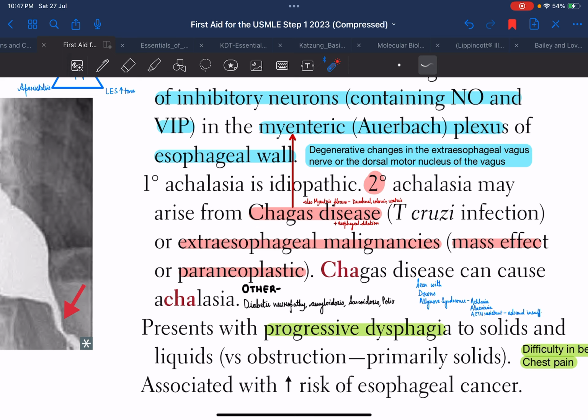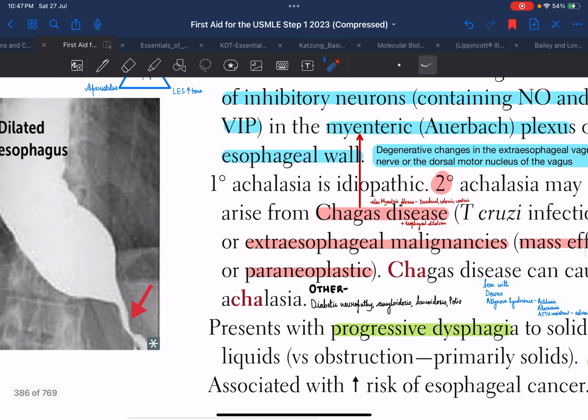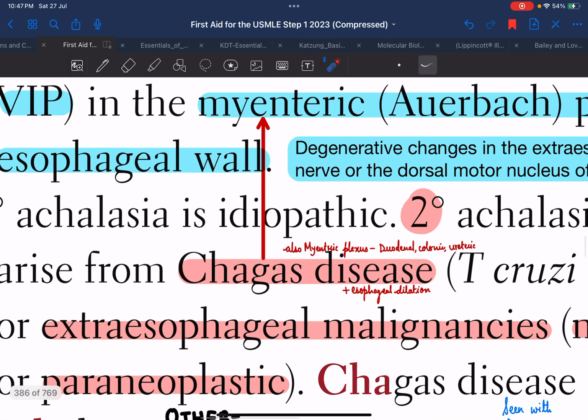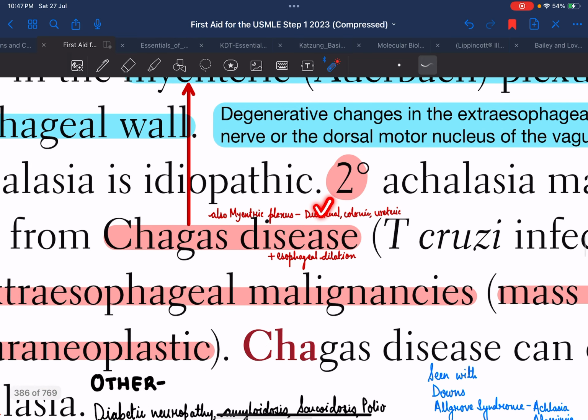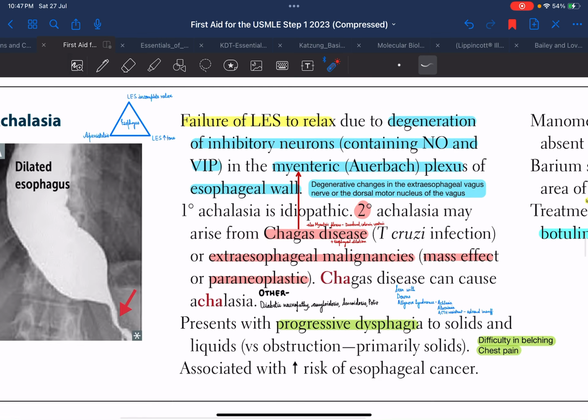In Chagas disease, the protozoa basically damages the myenteric plexus, right? Of the esophageal wall it destroys the myenteric plexus, and also of the duodenal, colonic and the ureteric wall. And along with achalasia, there is also esophageal dilation grossly in Chagas disease. Okay. So one reason for secondary achalasia is Chagas disease.